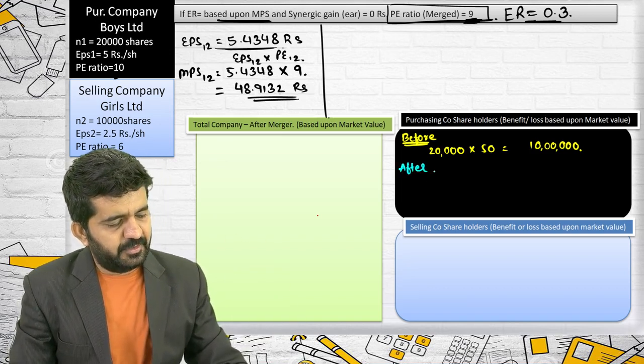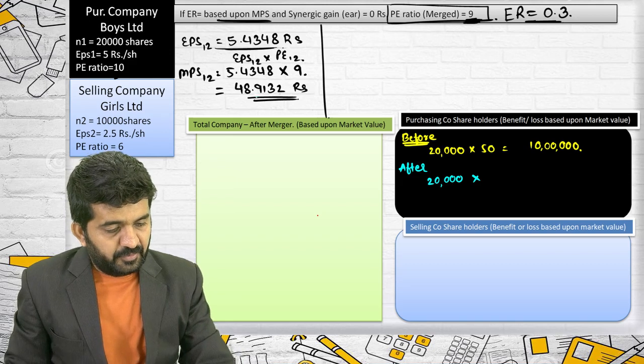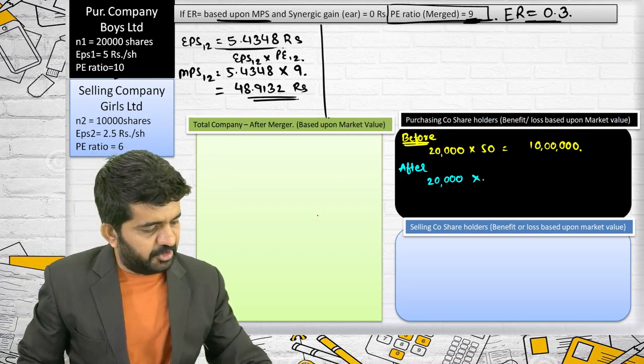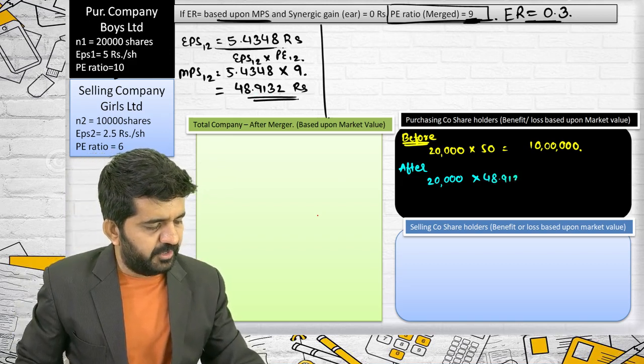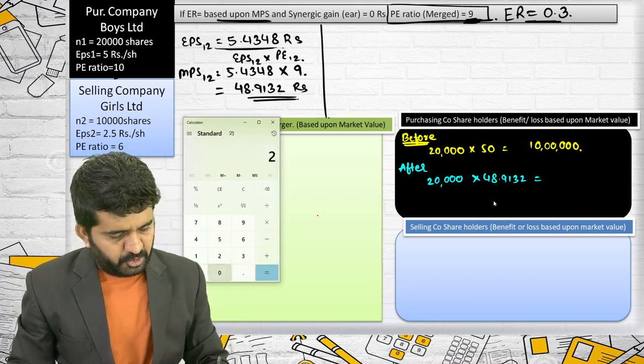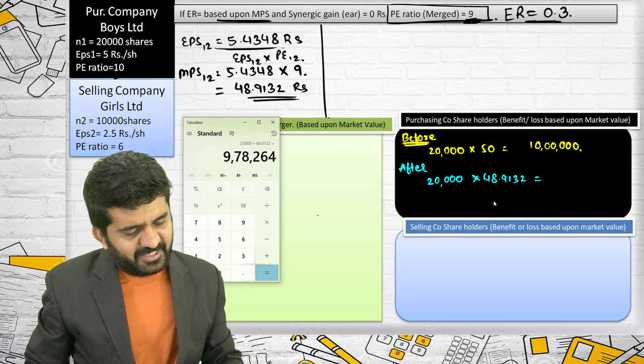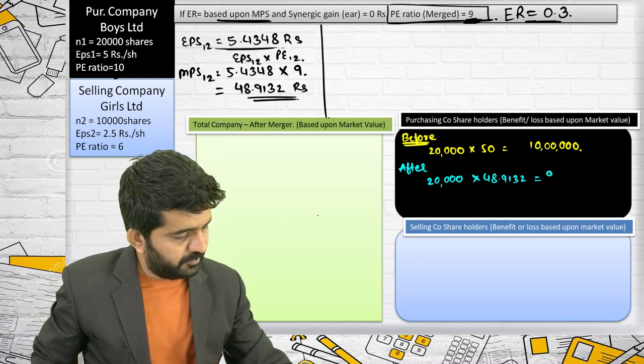After, they will be having 20,000 shares at a rate of 48.9132. So it is 20,000 into 48.9132, which is 9,78,264.